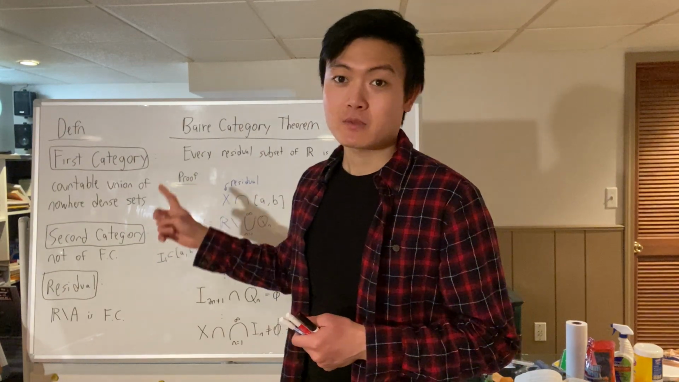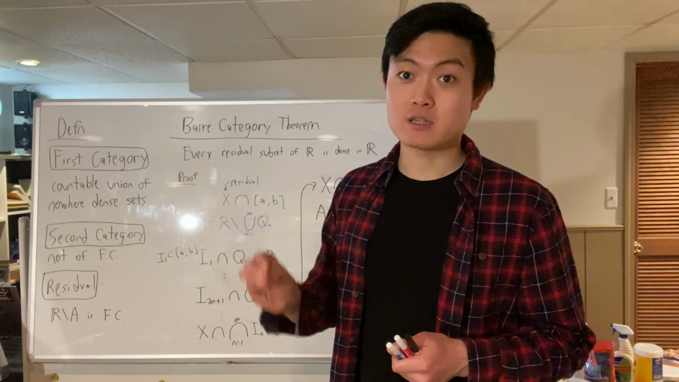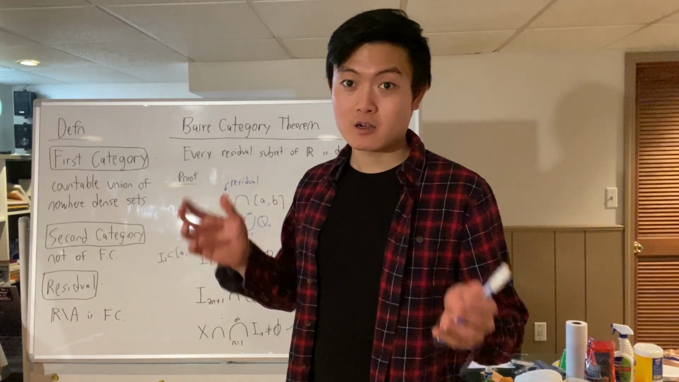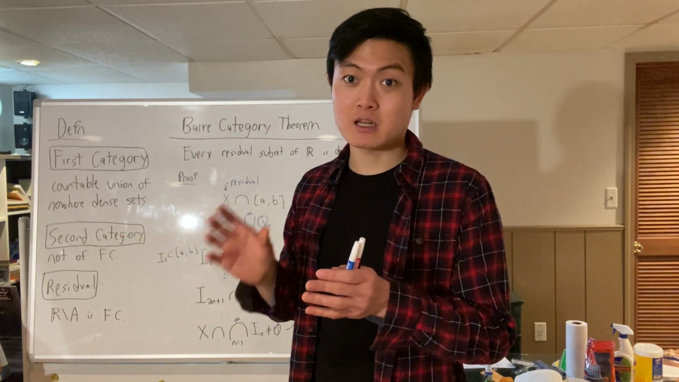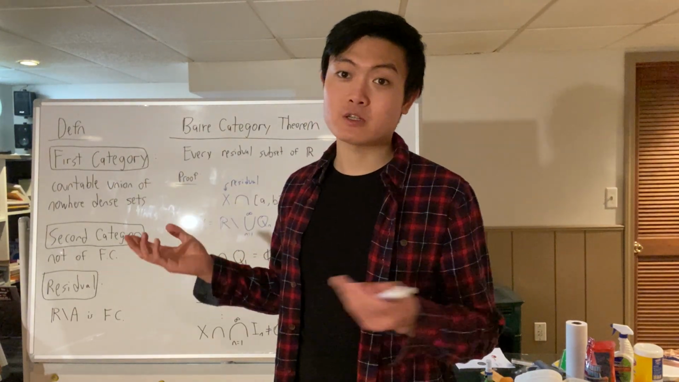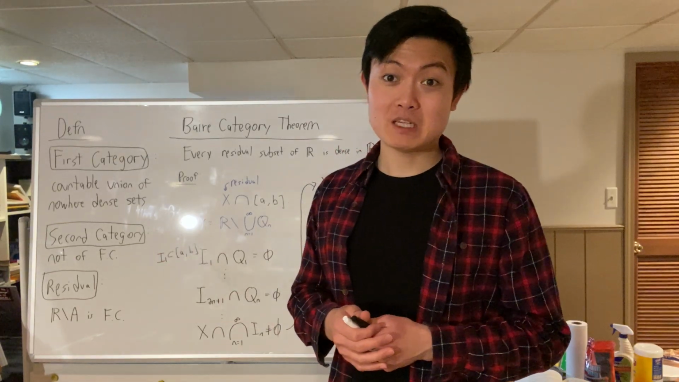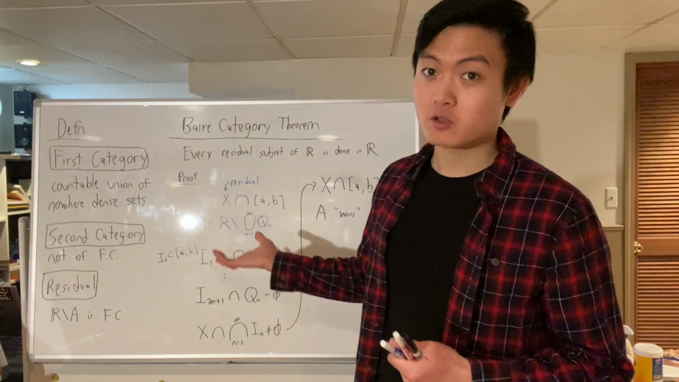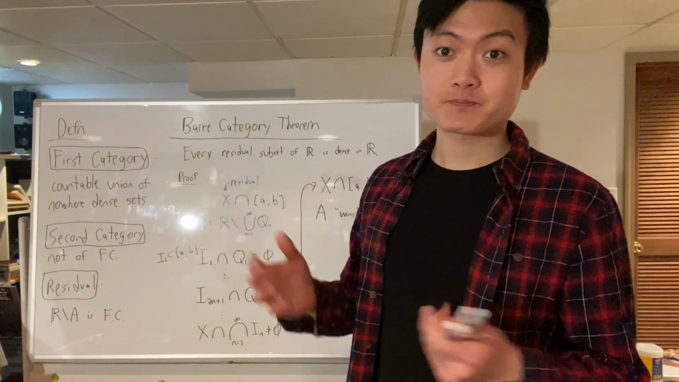First category, as we mentioned, refers to a set that is a countable union of nowhere dense sets. And so nowhere dense, as you remember, means that for any interval, there's going to be a subinterval that does not contain elements of that set. The second definition is second category, and that's pretty simple because any set that is not first category will be second category. The third definition is a residual. It's also pretty simple. A residual will just be the complement of a first category set.